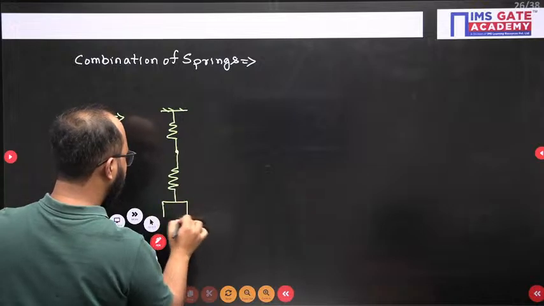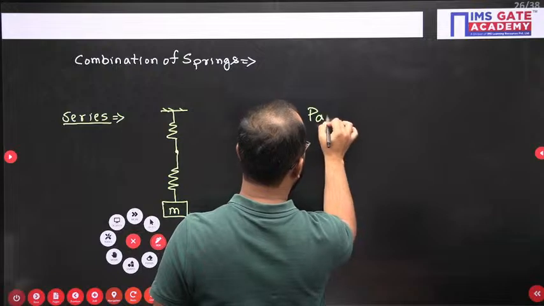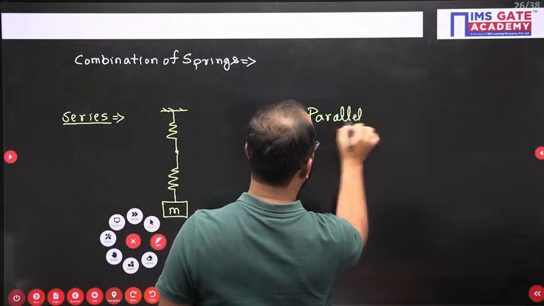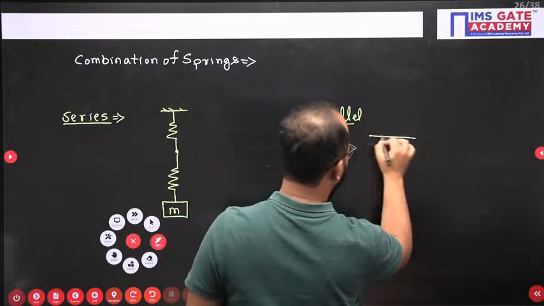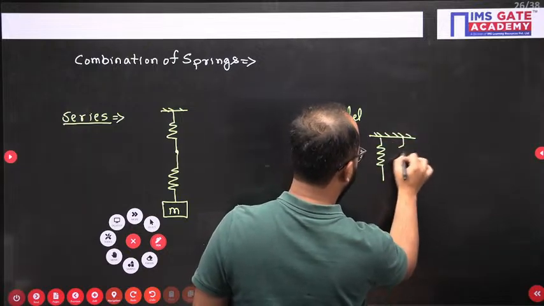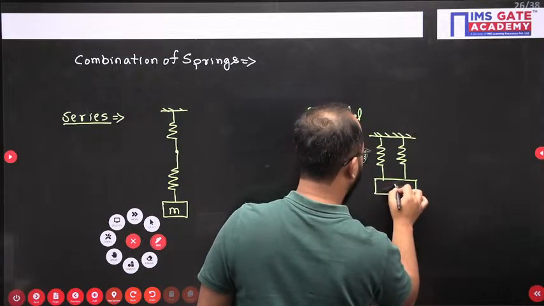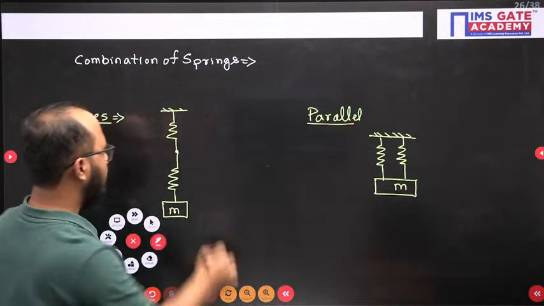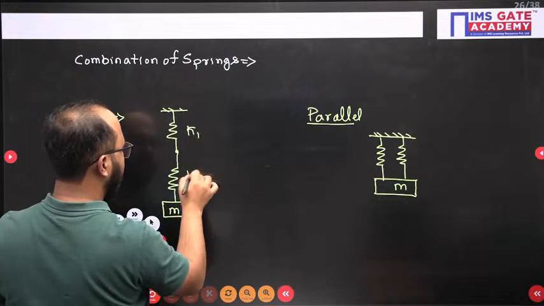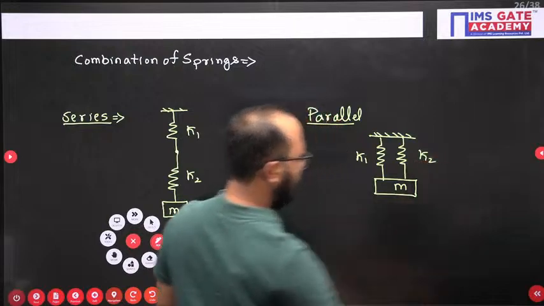This is what is known as end-to-end connection. And if I talk about the parallel case, you will have it like this. Let's suppose stiffness K1 and stiffness K2.